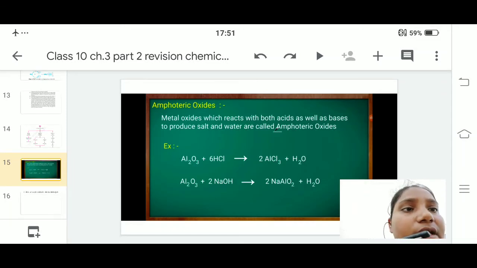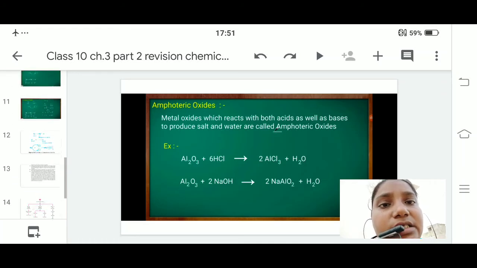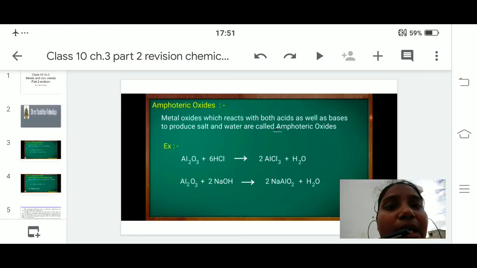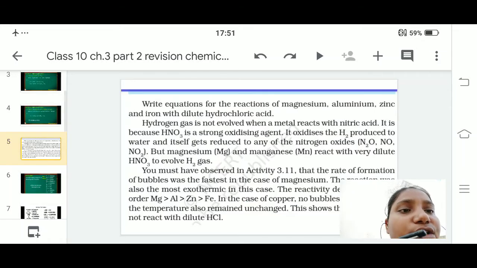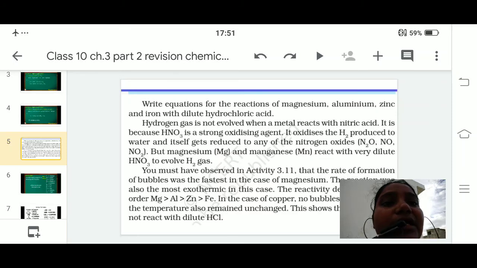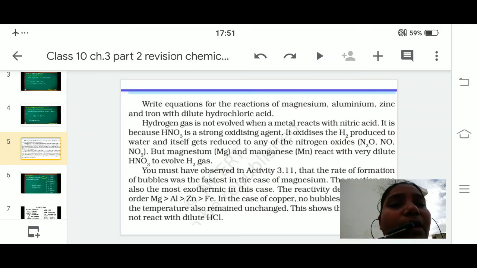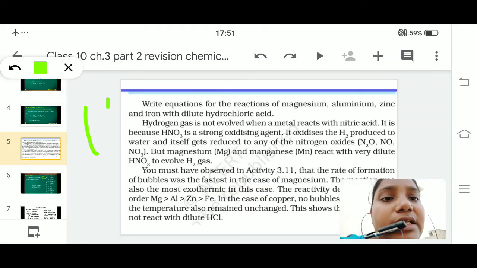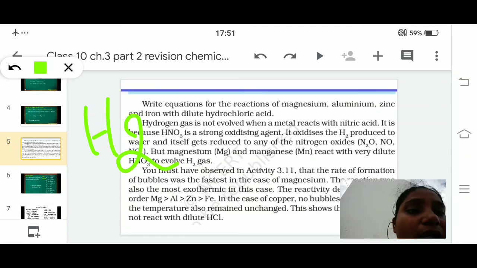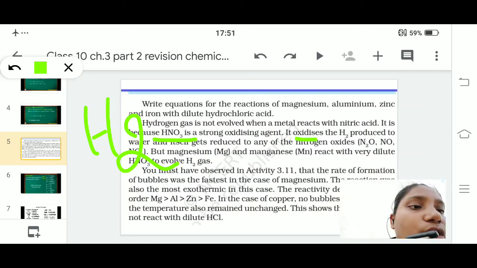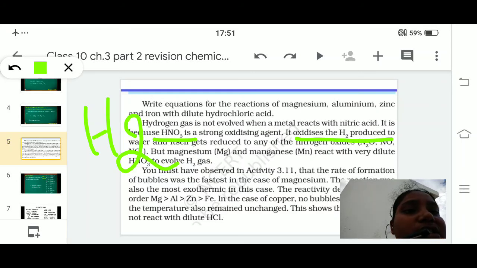Clear? Okay. Now in this we need to remember all the chemical properties, as I taught you in the class. I'll just go through them as a revision. When a metal reacts with H2SO4 or some acid, we know that it gives out H2 as a product. But when it reacts with HNO3, it will not produce H2, because the H2 produced will be oxidized with oxygen and produce water.